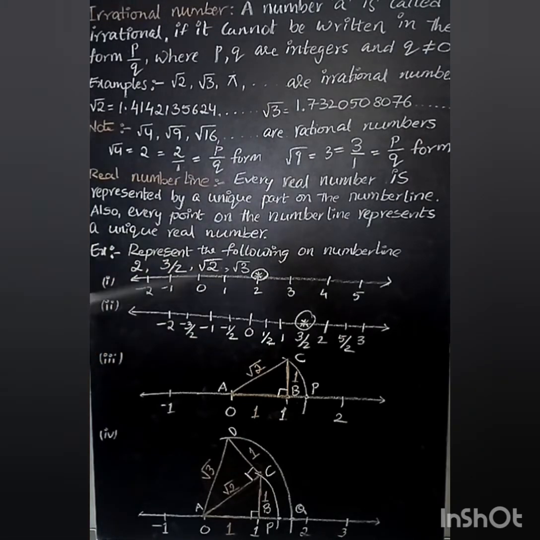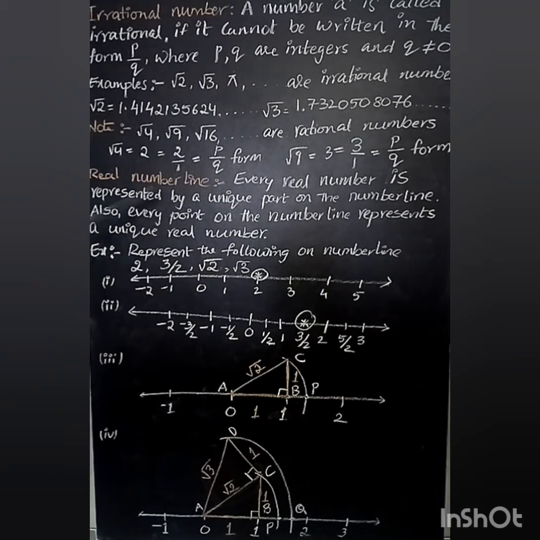So this way, when we talk about different numbers, every number will have a unique place on a number line. Also, every point on the number line represents a unique real value. Let us suppose there are no numbers marked on the number line. In between -1 and 0, let us take a point here; there are so many points. Each point represents a different number. We cannot set the same point for 2 or 3 numbers. So each point on a number line is unique for different numbers.